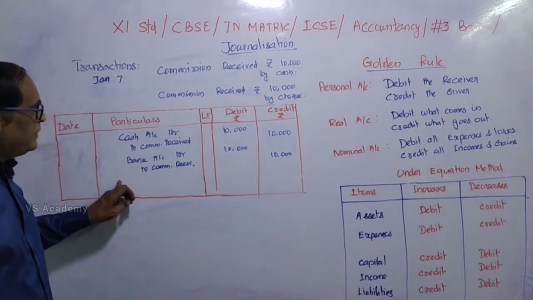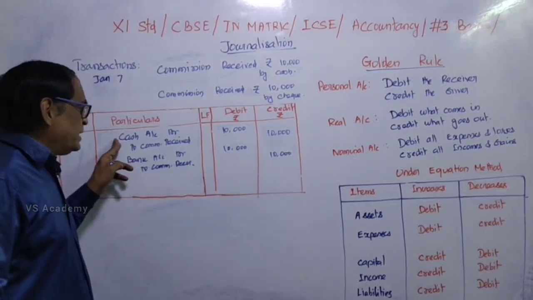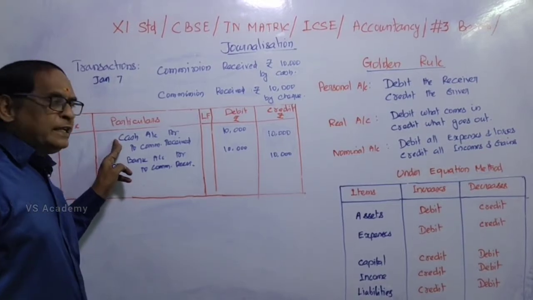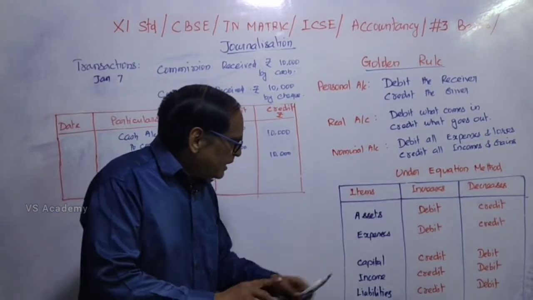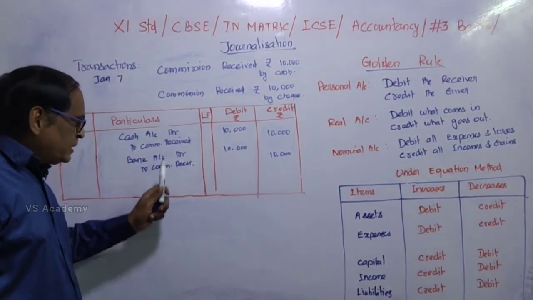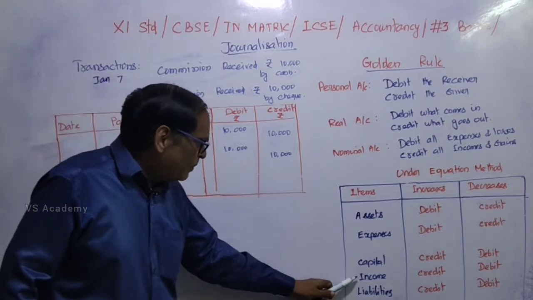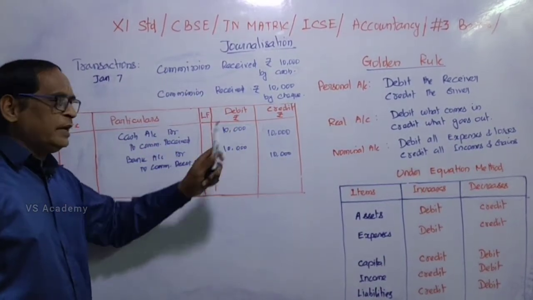We can apply this method under equation method. So cash means it is an asset. Asset increased, then it should be debited. So cash account should be debited. Commission received is an income. If it increases, it should be credited. So commission received is credited.